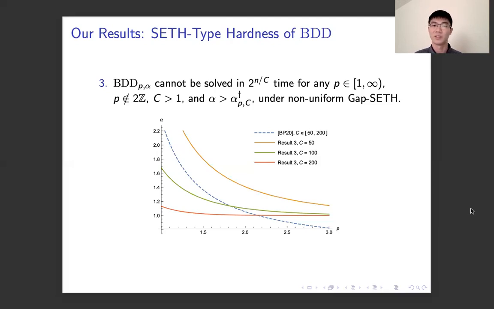In the figure below, we could see a comparison of our results to the previous bound in BP20. The blue dashed curve shows the result in BP20 for C in the range 50 to 200. The bound in BP20 for this range looks almost the same at the scale of this plot. We could see that our result 3 improves upon the previous bound for small enough p and large enough c. Also similarly, in BP20, it only assumes randomized SETH instead of gap SETH.